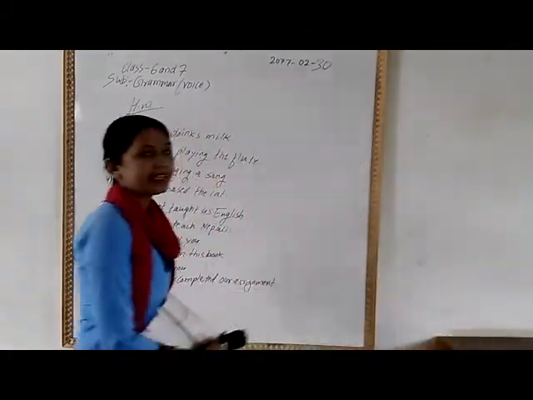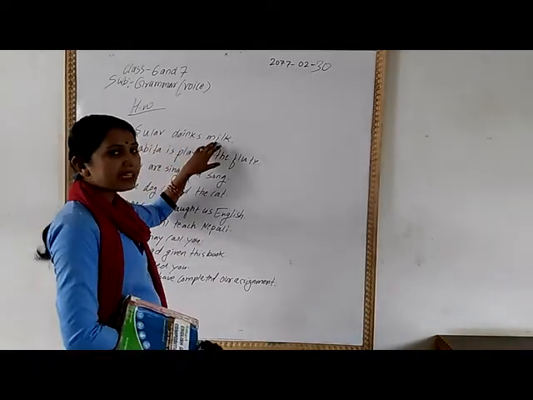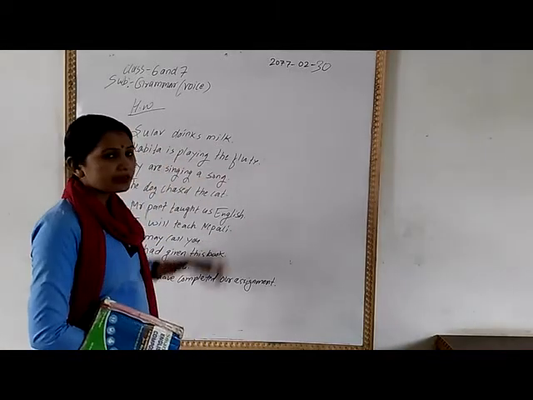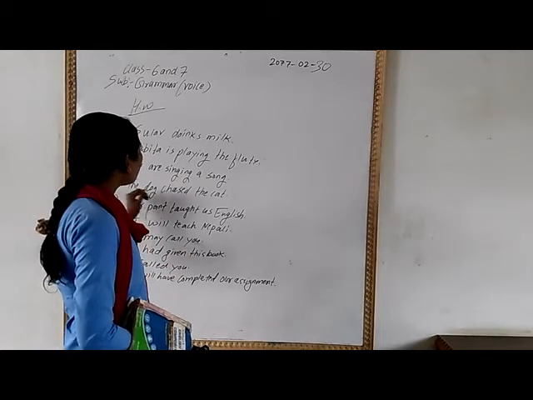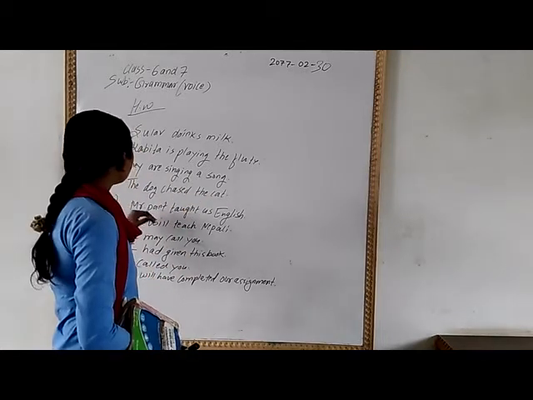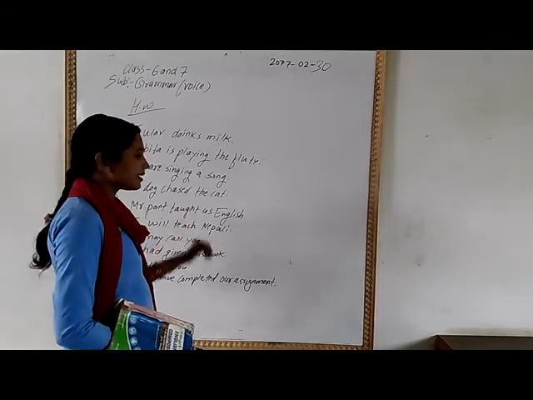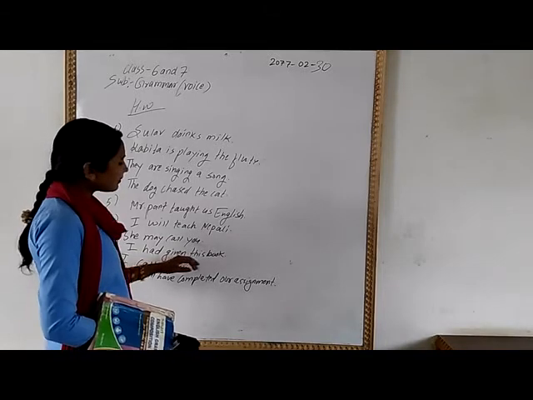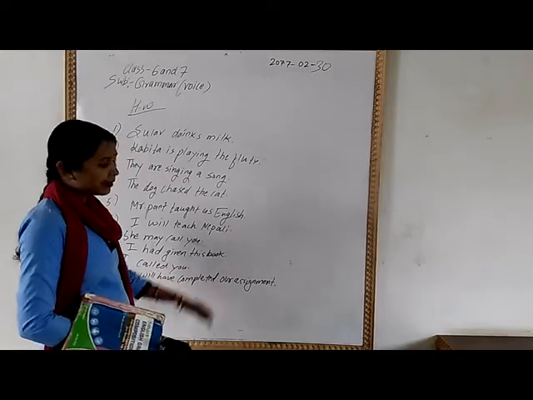Okay, I am saying it one more time. Sula brings milk, you have to write in the passive form. Kavita is playing the flute. They are singing a song. The dog chased the cat. Mr. Pan taught us English. I will teach Nepali. She may call you. I had given this book. I call you. We have completed our assignment.